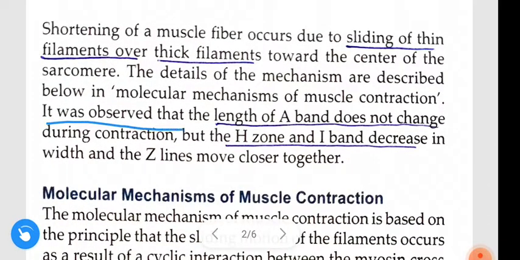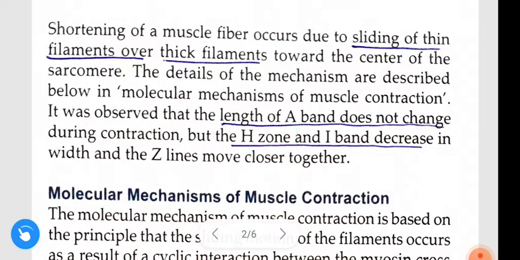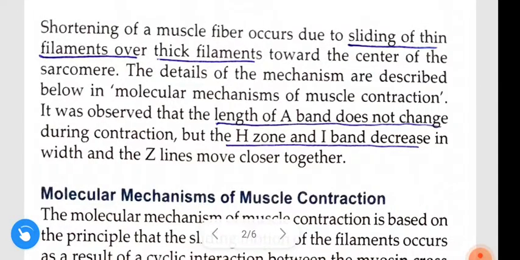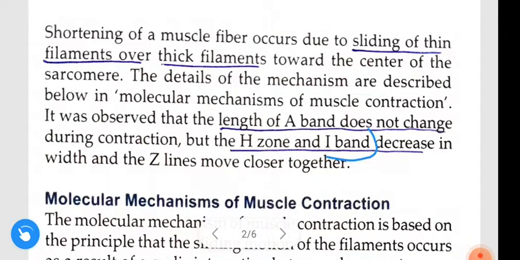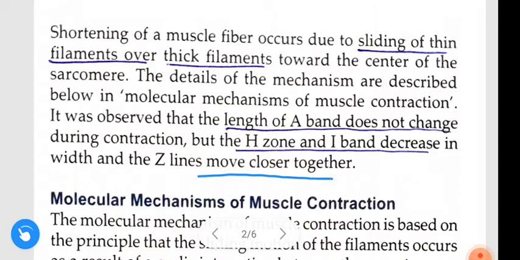It was observed that the length of the A band does not change during contraction, but the H zone and I band decrease in width and the Z lines move closer together. See here, guys, the length of the A band does not change during contraction. The H zone and I band decrease in width and the Z lines move closer together.